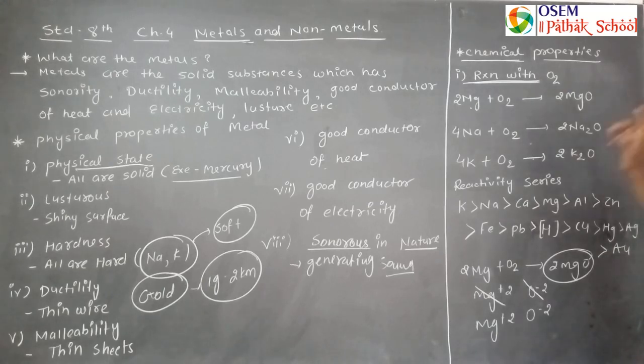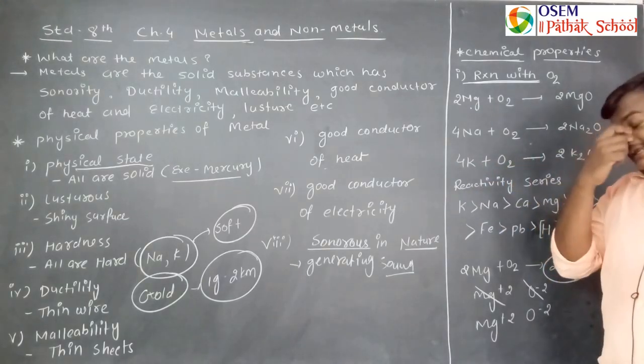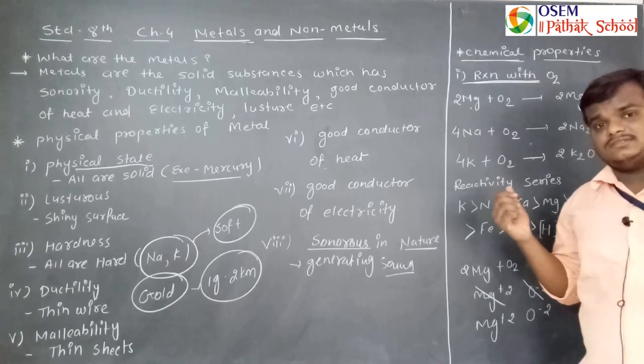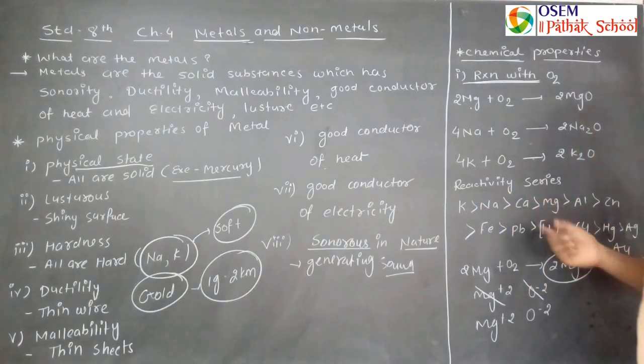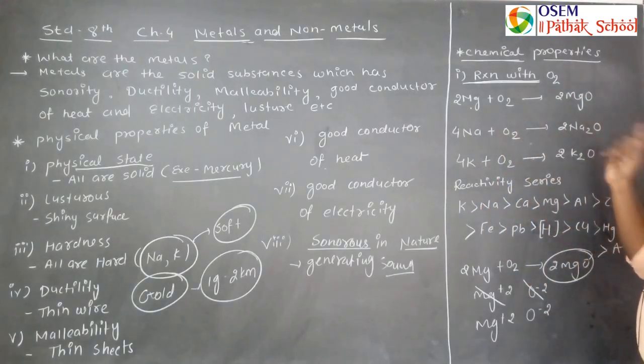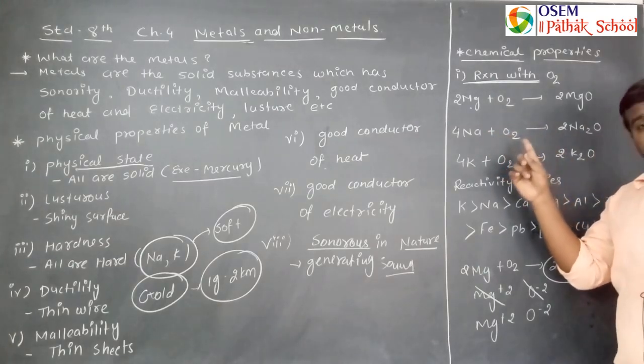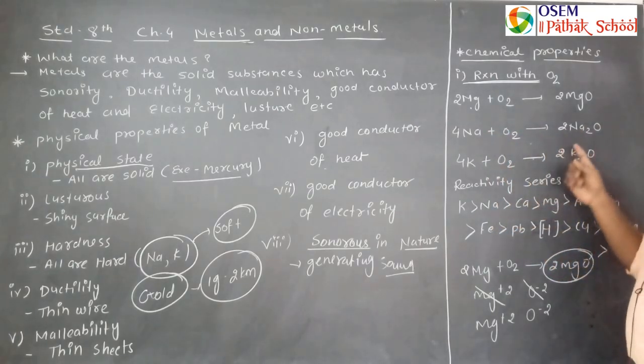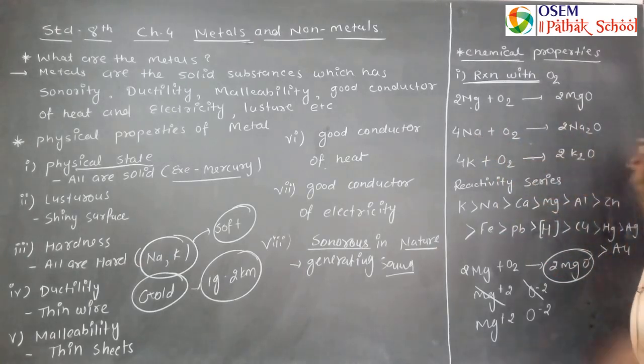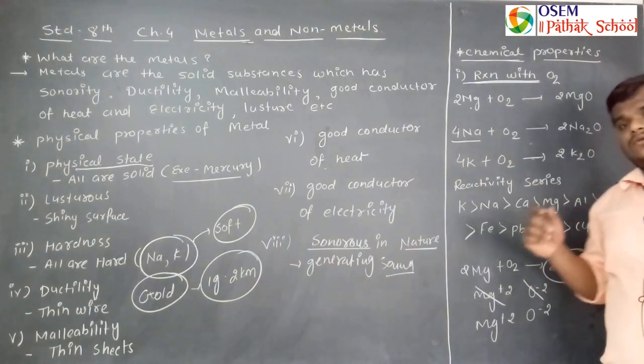That's why one sodium cannot directly attach with one oxygen. So here we have to take 2 sodium with 1 oxygen. So 2 sodium will combine with one oxygen, so one oxygen will still remain, so again we will have to take 2 sodium. That's why here I am taking 4 sodium plus oxygen. So it will be 2 Na2O.